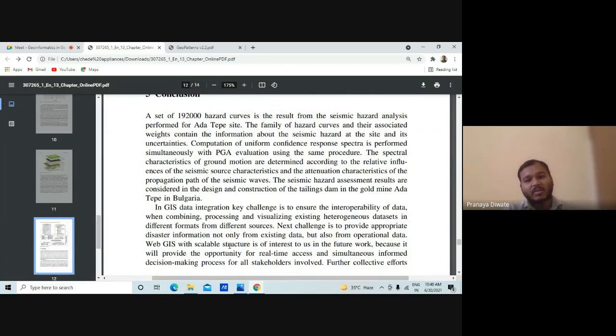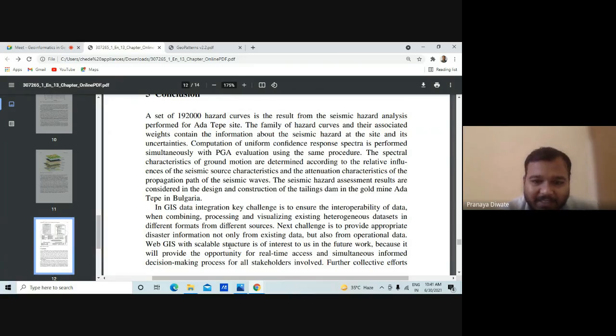The conclusion is a set of 1,92,000 hazard curves from the seismic hazard zonation performed for this site. The family of hazard curves and their association weights contain the information about the seismic hazard and its uncertainty. Computation of the uniform confidence response spectra is performed simultaneously with the PGA evaluation using the same procedure. The propagation path for the seismic wave.